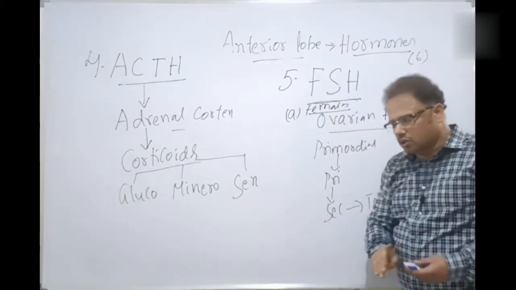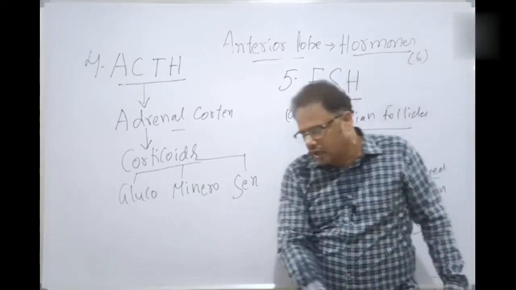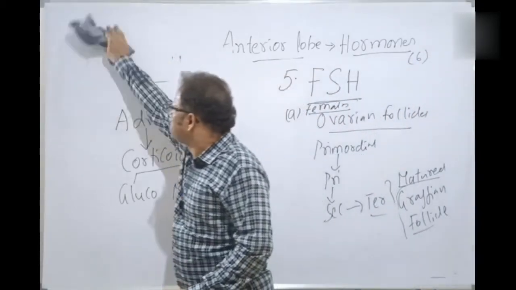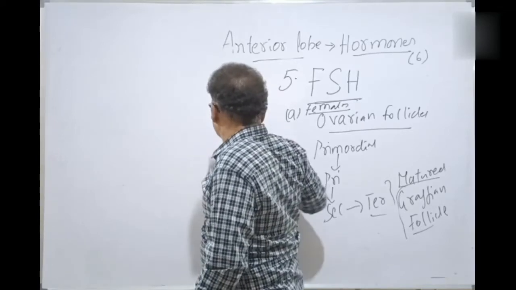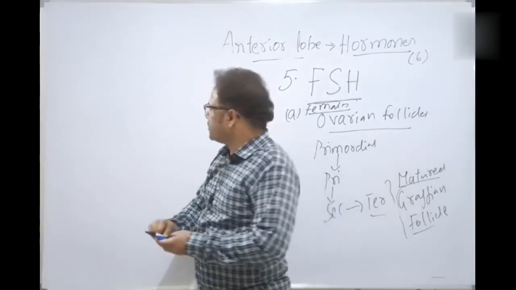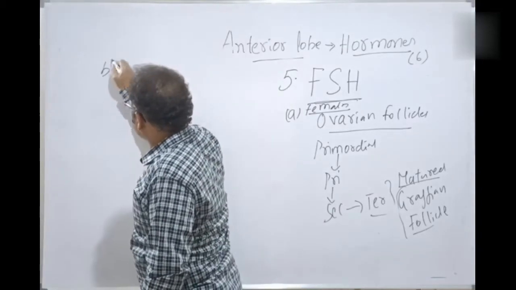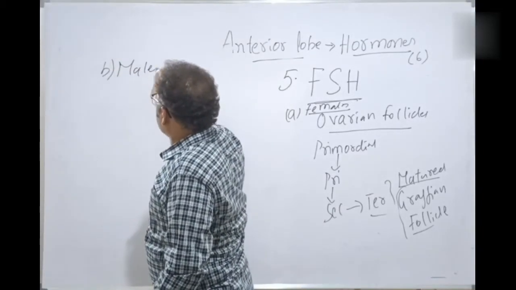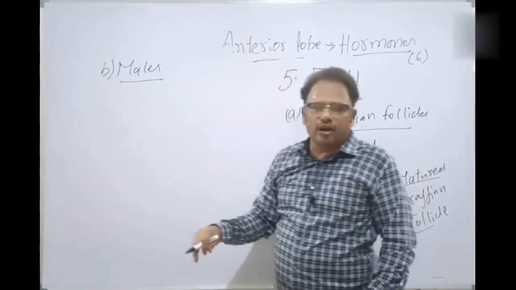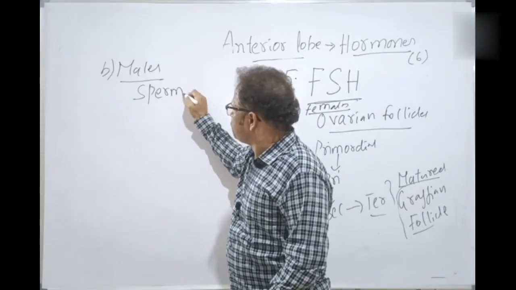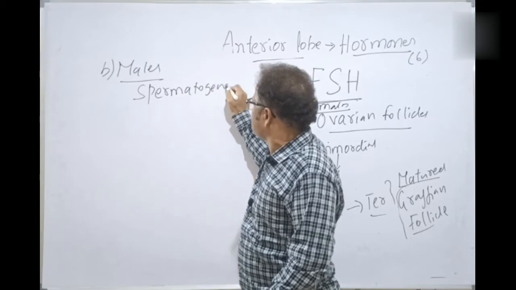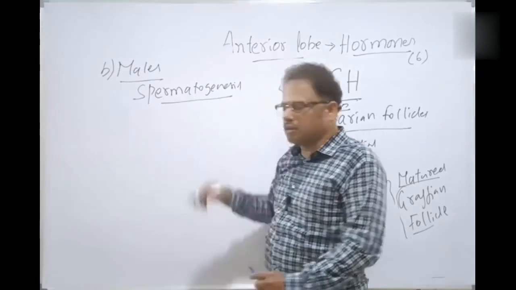And what's the role of FSH in the males? In the males, the follicle stimulating hormone is responsible for spermatogenesis, that is, during the formation of sperms.